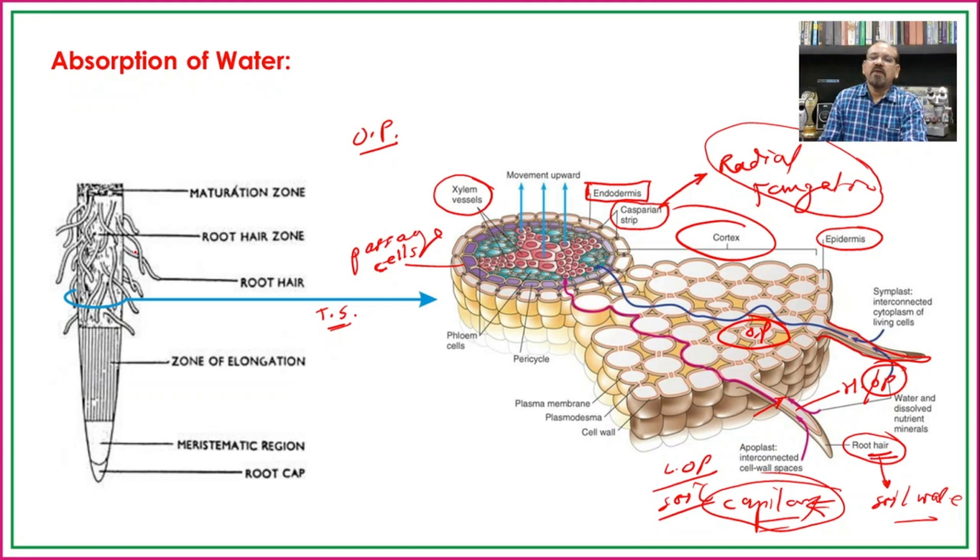In this way, after absorption of water by the roots with the help of root hairs from the soil through the different osmotic gradient, it is transported to the xylem, and when water enters the xylem, it is then transported in an upward direction. How this water is transported upward, we will see in the next lecture, that is ascent of sap.